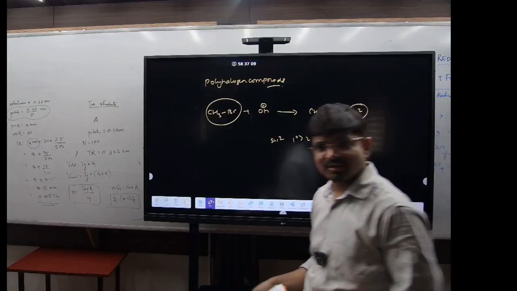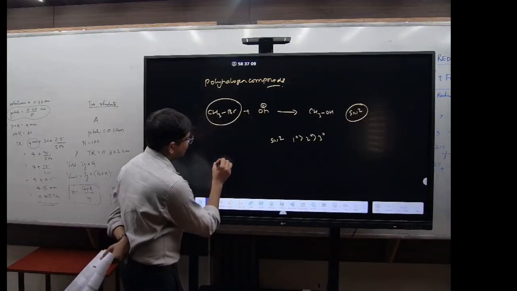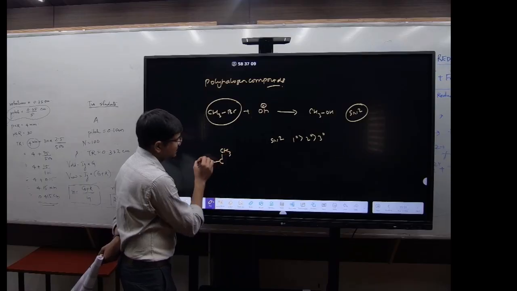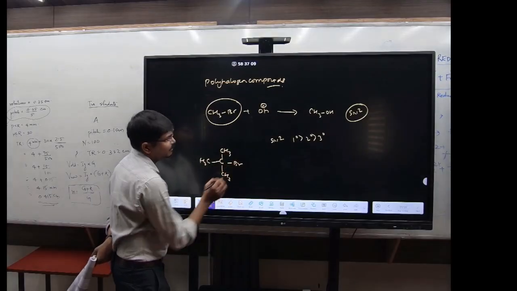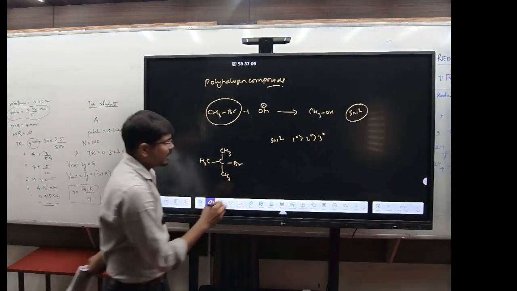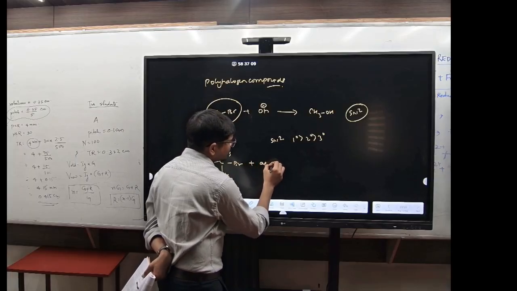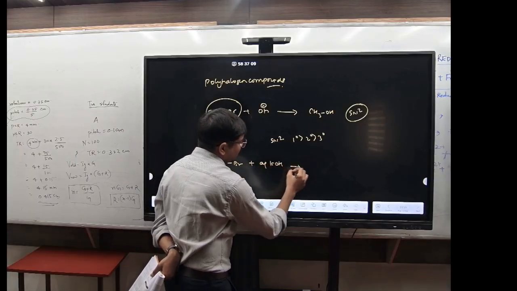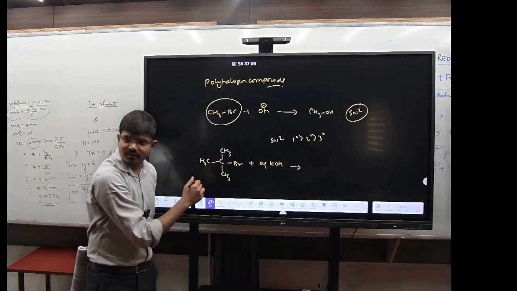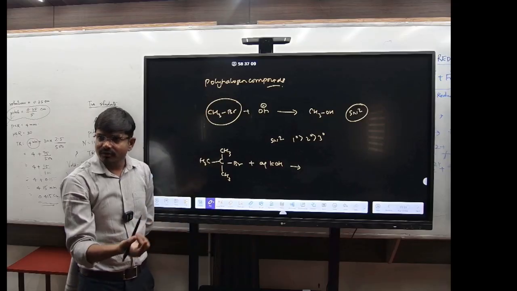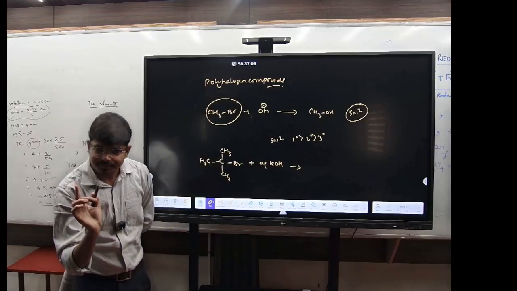Now if the question is like this, suppose the compound is like this, with CH3, CH3 and Br, and you are adding aqueous KOH. Now see here, this OH minus will not be able to attack at this position because of steric hindrance. So instead, it will undergo the SN1 mechanism.